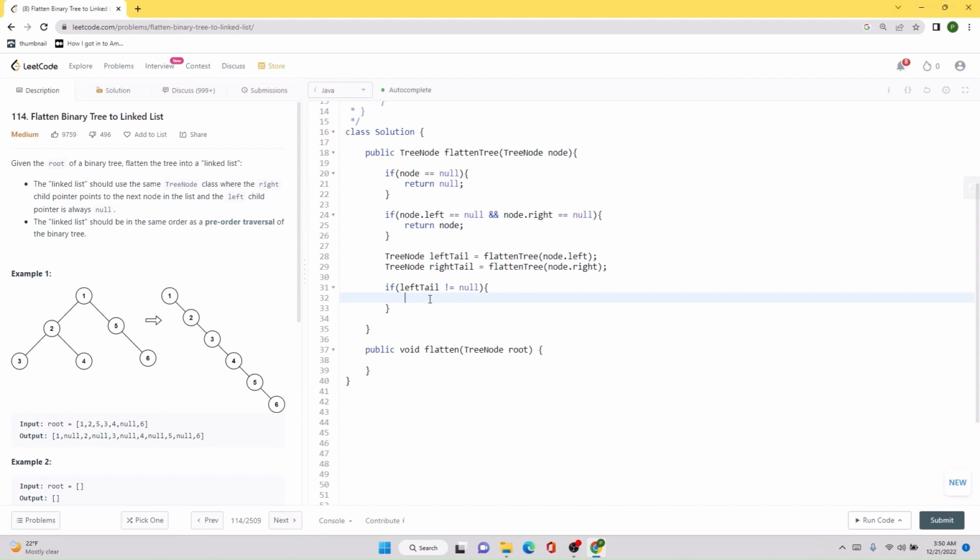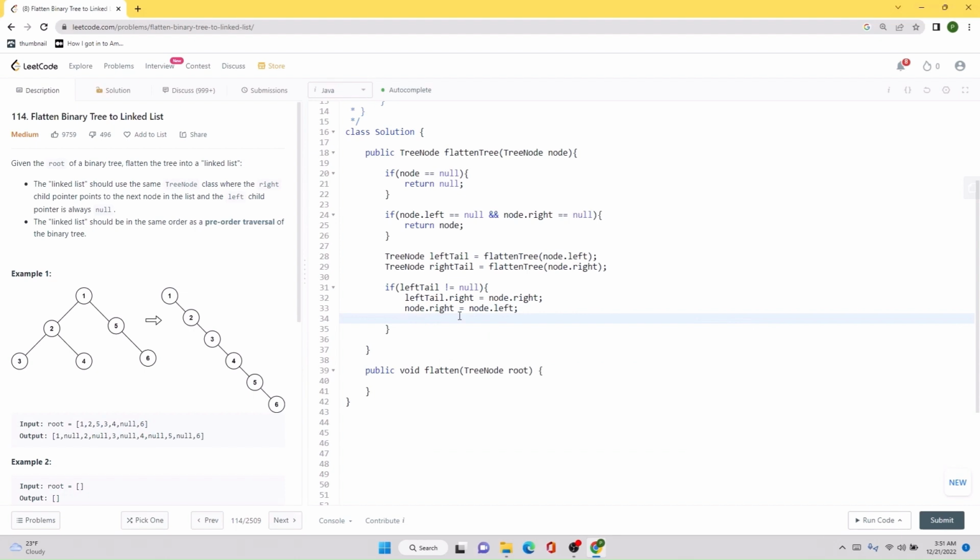First of all, for this left tail value, which means the leftmost value of any subtree, we are going to mark its right child to point towards the node dot right. Then the existing node dot right value, we are going to point it towards the node dot left. And in the end, the node dot left value that we currently have, we are going to mark it as null. Basically, that's it. Now in the end, we need to return the right tail or the rightmost element. So we check if the right tail is equal to null, then we return the left tail. If it is not null, we will return the right tail.